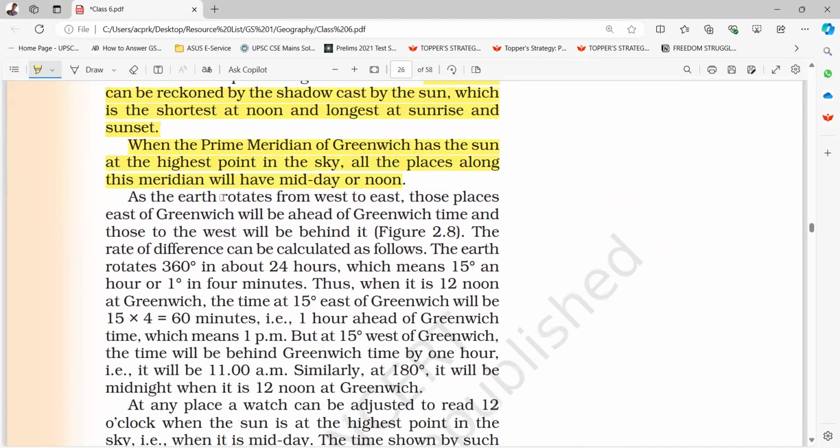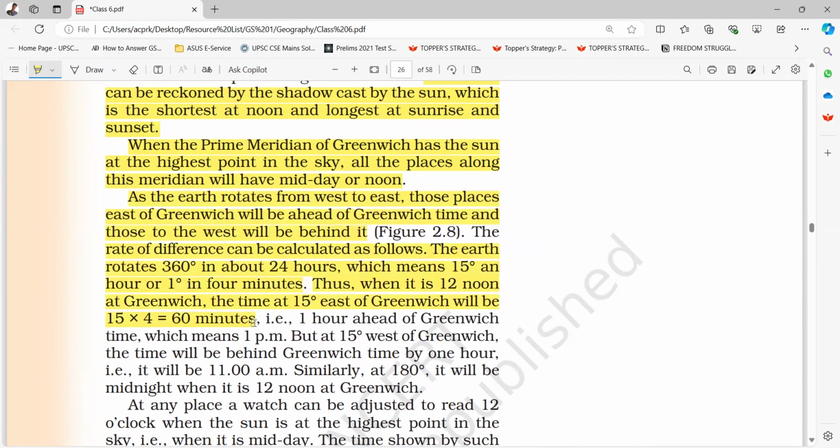As the earth rotates from west to east, those places east of Greenwich will be ahead of Greenwich time, and those to the west will be behind it. The rate of difference can be calculated as follows. The earth rotates 360-degree in about 24 hours, which means 15-degree an hour, or 1 degree in 4 minutes. Thus, when it is 12 noon at Greenwich, the time at 15 degree east of Greenwich will be 15 into 4 is equal to 60 minutes.